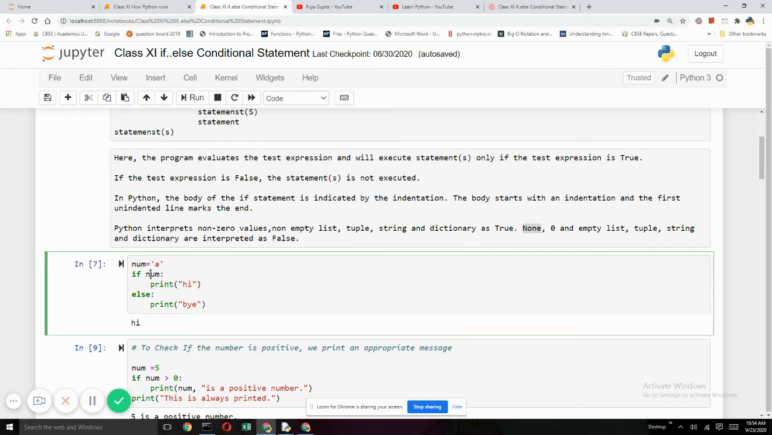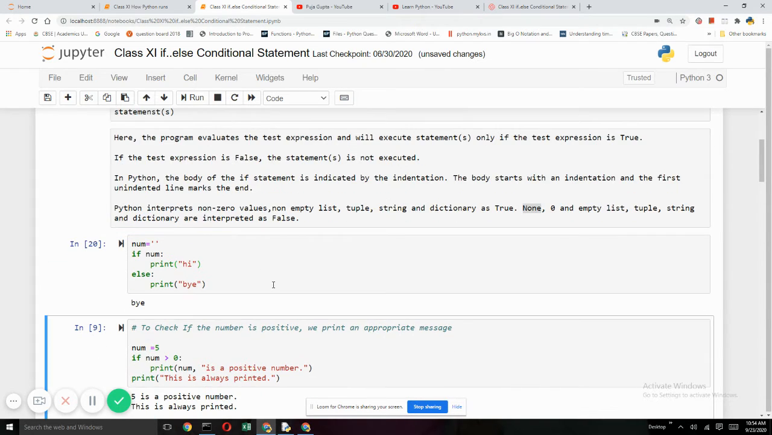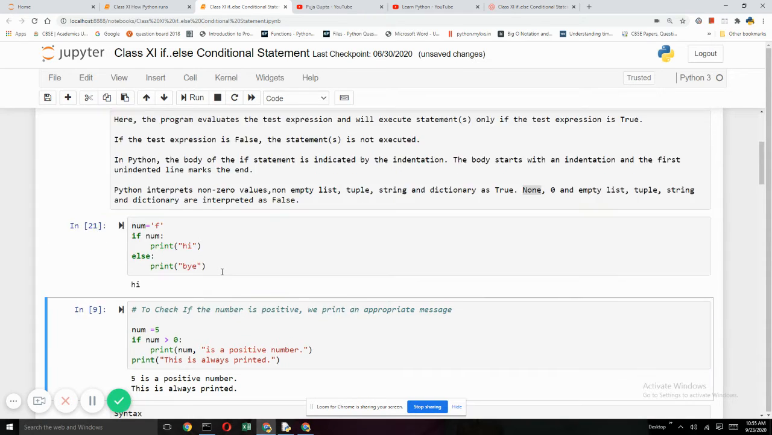So here I have given you an example where num is an empty string. When it is an empty string, it is false, and the control will automatically go to else. As you can see, I haven't put any condition here, but it is a variable whose value is an empty string, which will come out to be false. So it will go to else and print bye. Now the moment I fill it with any string, any alphanumeric character, it will be true and it will say hi.